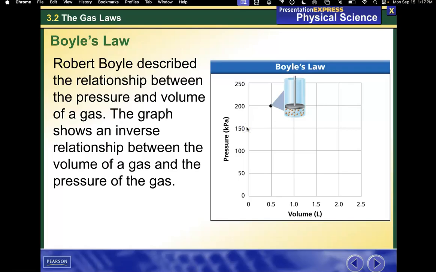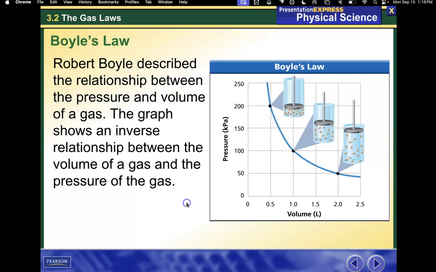Boyle's law. Robert Boyle discovered the relationship between the pressure and volume of a gas. The graph shows an inverse relationship between the volume of a gas and the pressure of a gas. So as pressure went down, volume increased. Lower the pressure, the greater the volume. And he got this line, which means it's an inverse relationship.